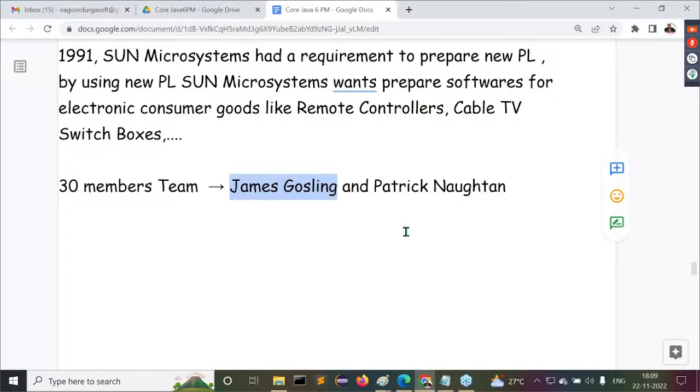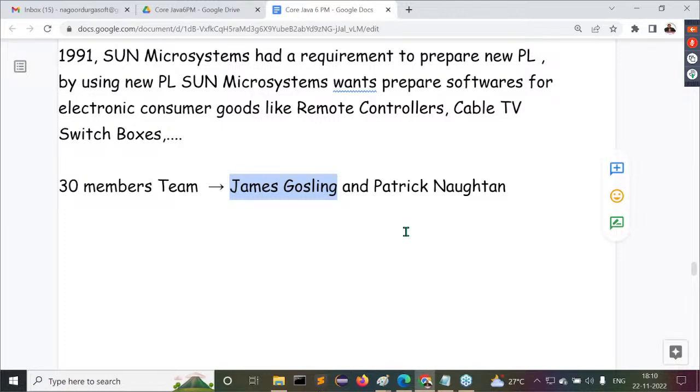This name is more famous, I think, outside. James Gosling is a name, right? Guys, I'm asking one question to you, now try to answer it. Who is the father of India? Mahatma Gandhi, right? Mahatma Gandhi is the father of India, that we know already. Similarly, who is the father of Java? For Java also there is a father. Who is the father of Java? James Gosling. James Gosling is the father of Java. Am I right or not?